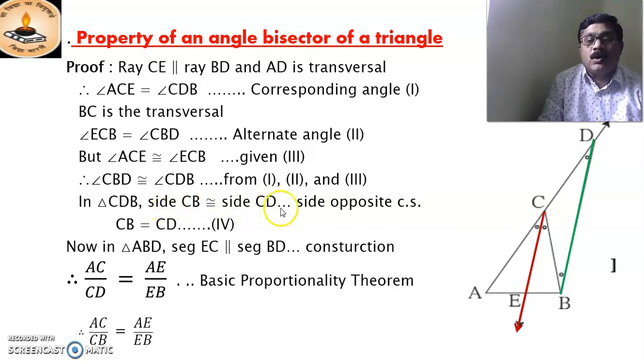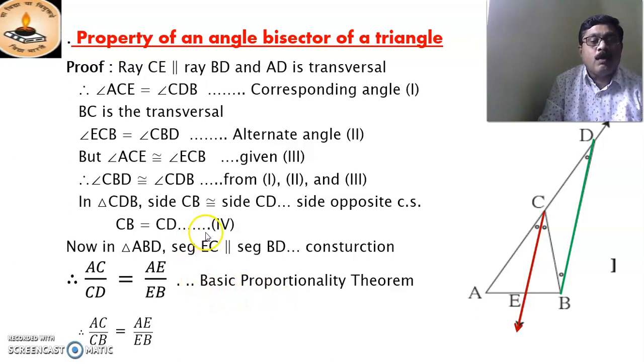Side CB is congruent to CD, the sides opposite the congruent angles. CB equals CD. Now in triangle ABD, this complete triangle, by the basic proportionality theorem, since these two lines are parallel, the other two sides are divided in the same ratio, so AC by CD is equal to AE by EB.